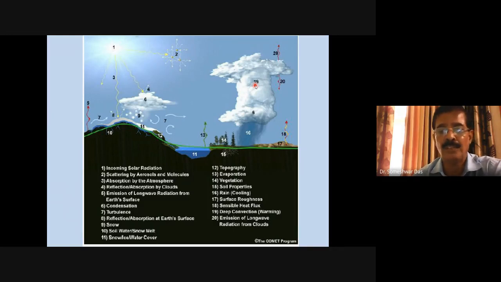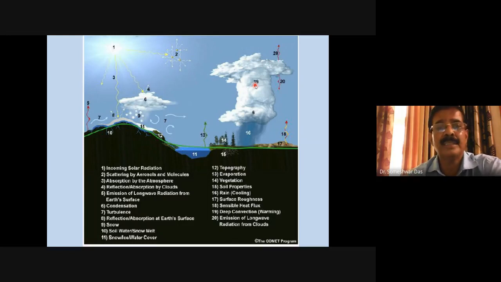So the cloud microphysical process parameterization is a normal practice. So how many parameterizations do we have now? We have radiation parameterization. We have land surface process parameterization. We have PBL parameterization. We have convection parameterization. We have cloud microphysics parameterization, isn't it? So all those things we shall discuss one by one in our class. Okay.